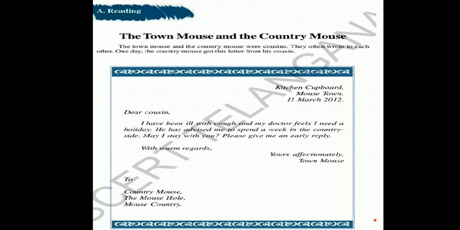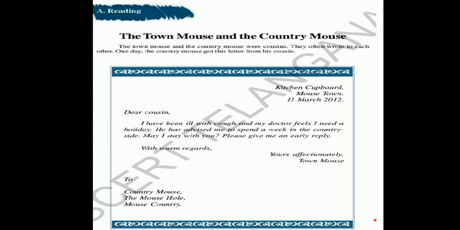That is the content. Okay, now here it is mentioned that he has not been well, and he has been feeling ill. So that's why he wanted to send a letter to the country mouse. Also, he has been suffering from a cough, and his doctor advised him to take a rest for one week in the countryside. So better to spend one week in the countryside, then everything will be set right. So that's why he wrote a letter to the country mouse. And at the end of the body of the letter he mentioned, I am eagerly waiting for your reply.